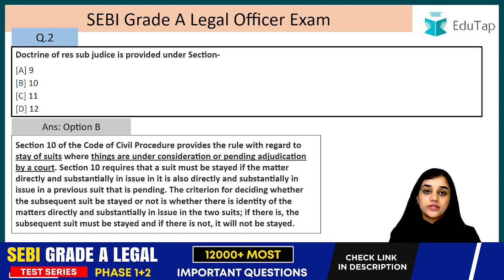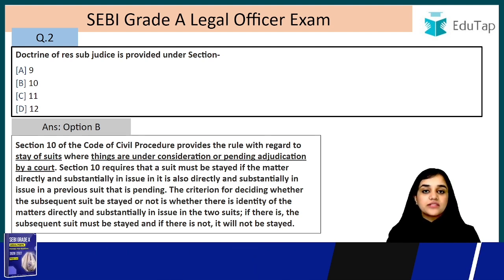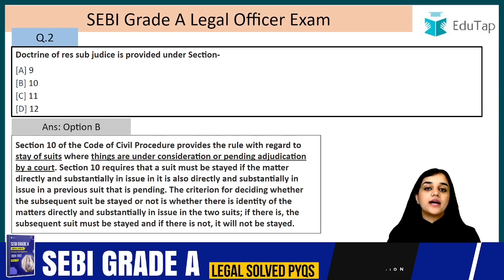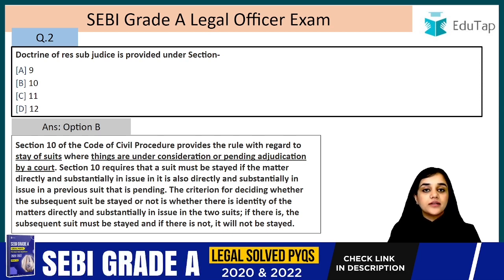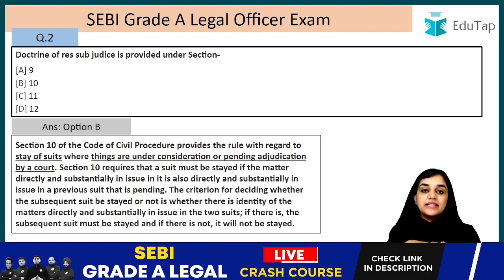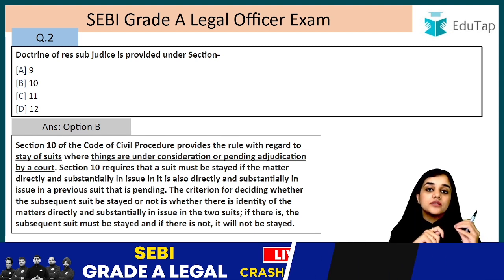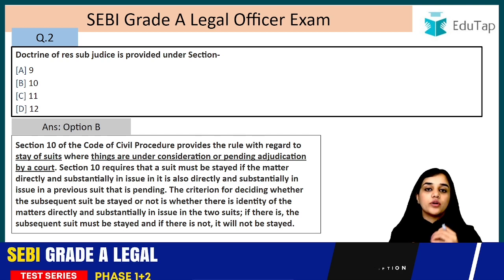What is res sub judice? If we divide these terms, res means matter and sub judice means under judgment. So a matter which is under judgment before a court, it cannot be filed in another court, right? So if we read section 10, it says it is a bar on the court. The court cannot try a suit that is pending with a former court, right?